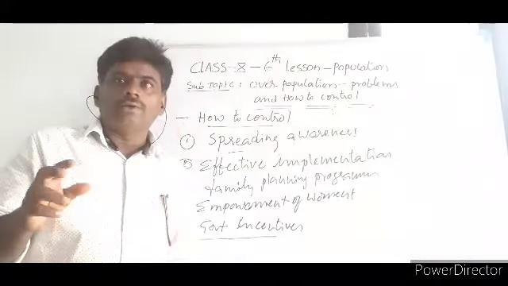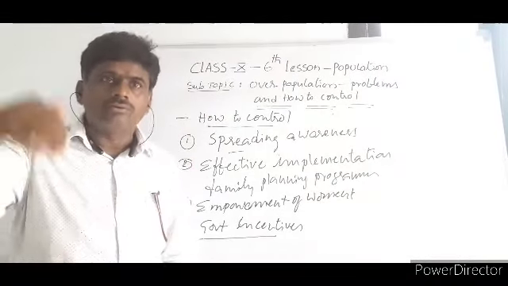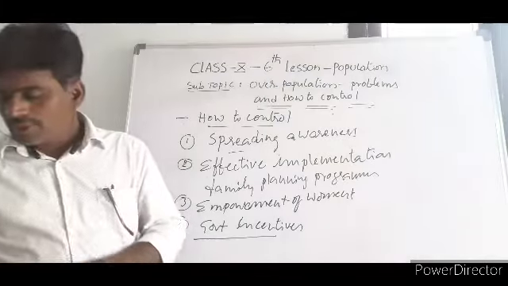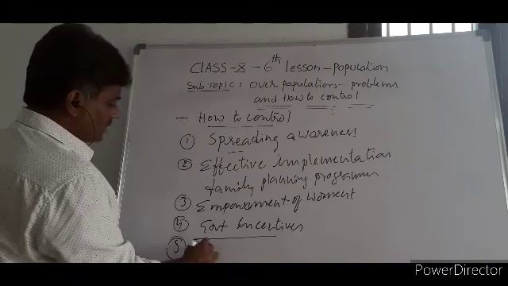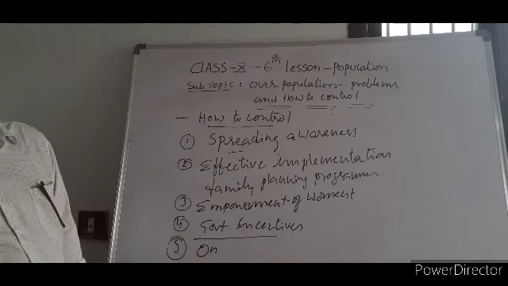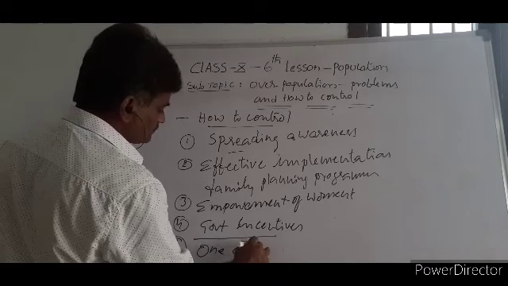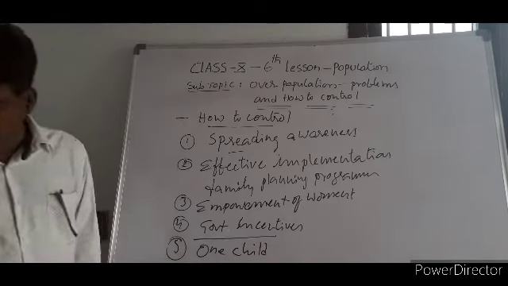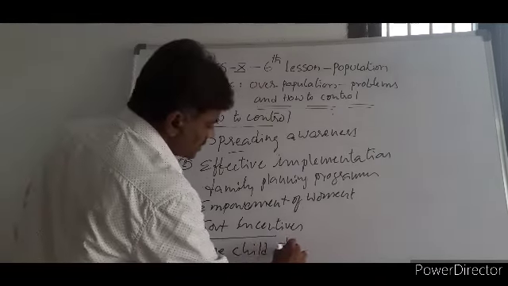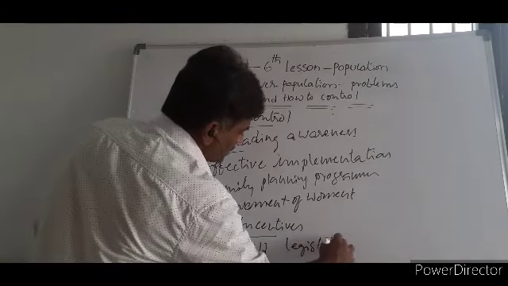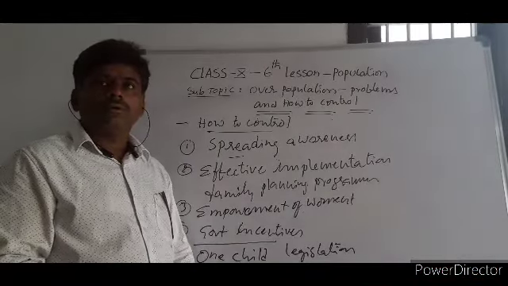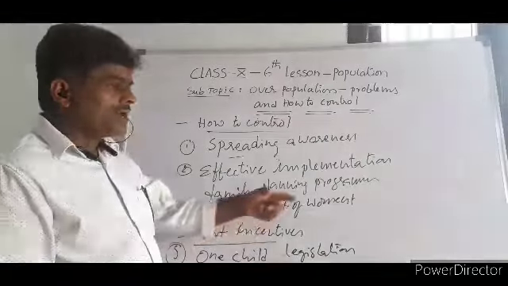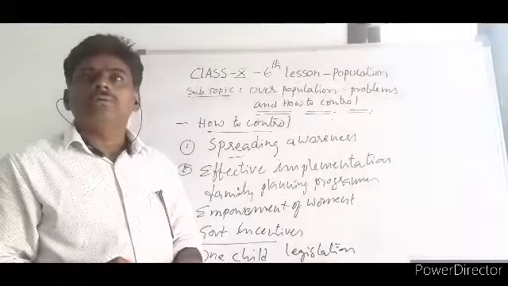Because creating awareness is one thing, they must implement, they must support, and even certain laws are to be formed. For example, talking about China, the one child legislation. You have to take this. Government should come out with certain measures and laws. According to this, certain laws are to be made. For example, take the one or none policy.